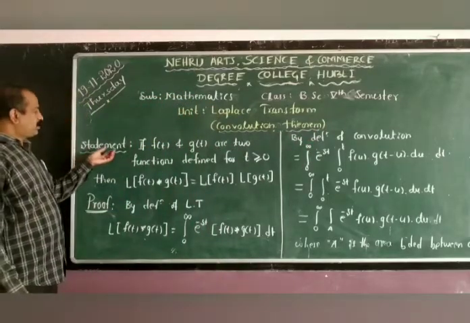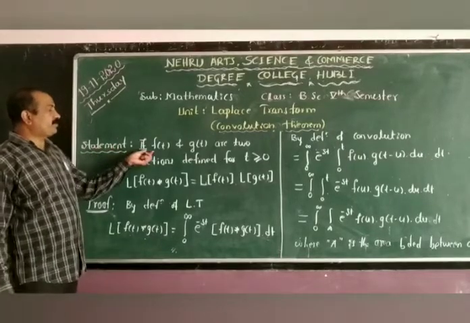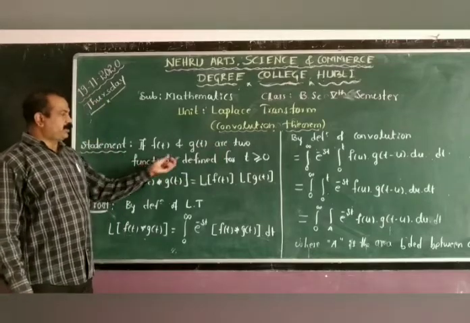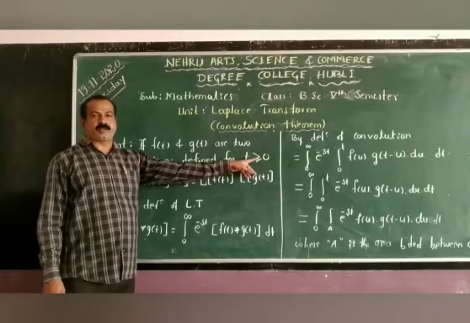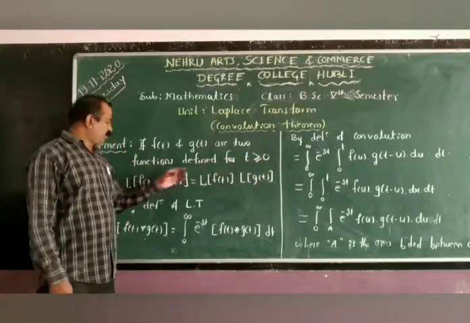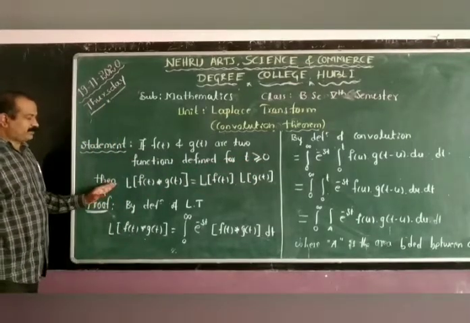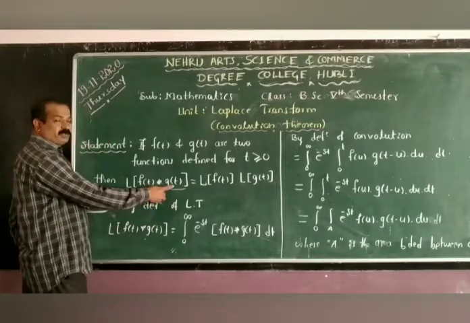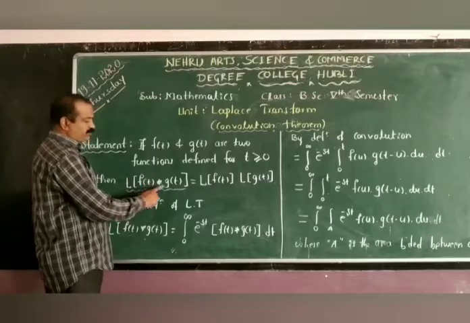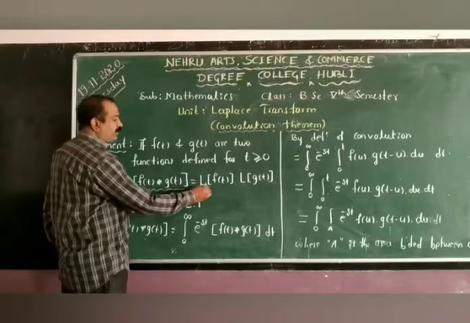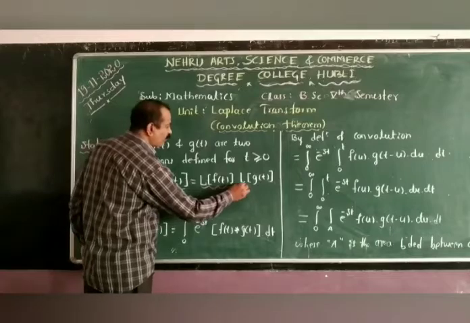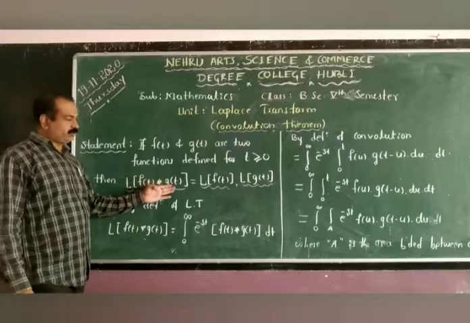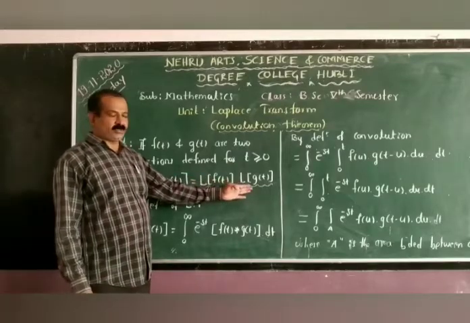If f of t and g of t are two functions defined for t greater than or equal to 0, that means t is positive, then L of f of t star g of t is equal to L of f of t into L of g of t.